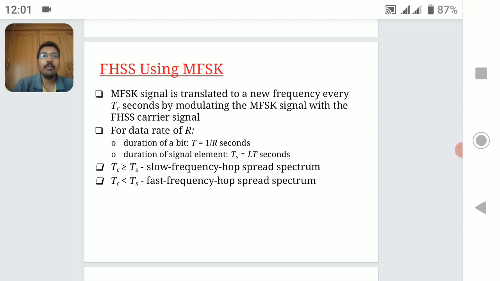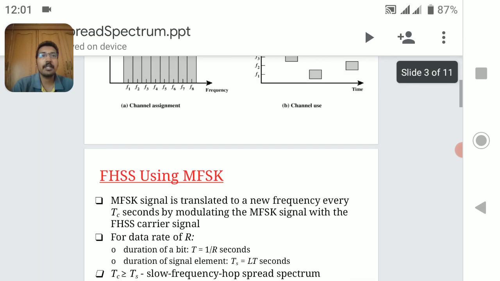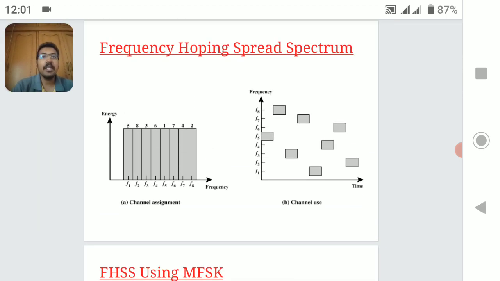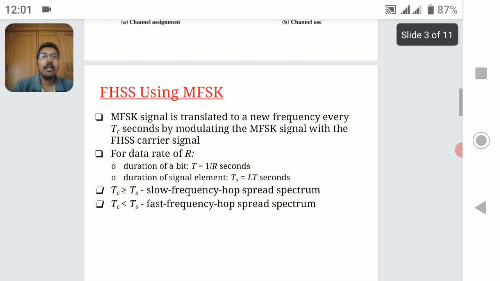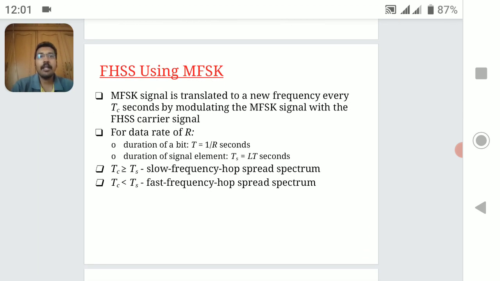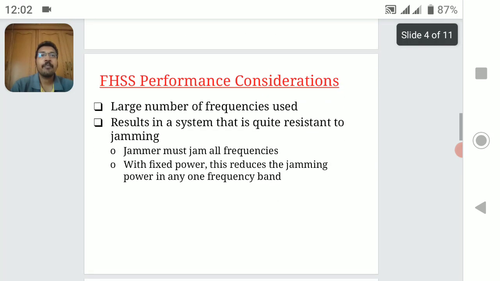Slow frequency hopping spread spectrum and fast frequency hopping spread spectrum are the two types of frequency hopping spread spectrum. The graph shows the fast frequency hopping and the slow frequency hopping spread spectrum. Tc greater than or equal to Ts represents slow frequency hopping spread spectrum, and Tc smaller than Ts represents fast frequency hopping spread spectrum.